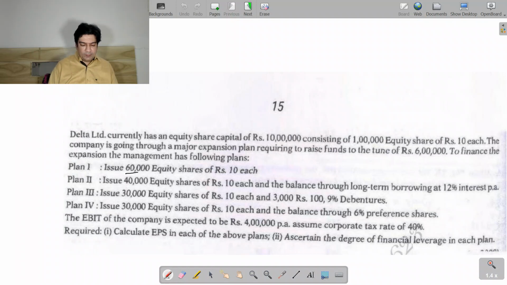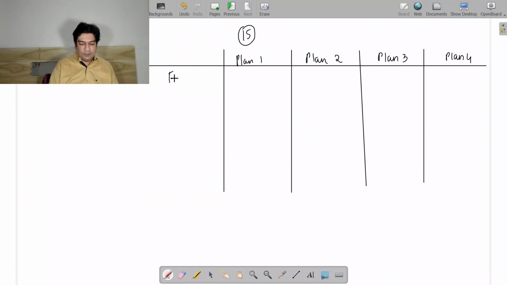Now in plan 1, you want to raise 6 lakh rupees and this amount you want to use for your expansion plan. So your first plan is telling that you will issue 60,000 equity shares of 10 each. So you have equity share capital, and 6 lakhs you are going to raise through equity share capital.